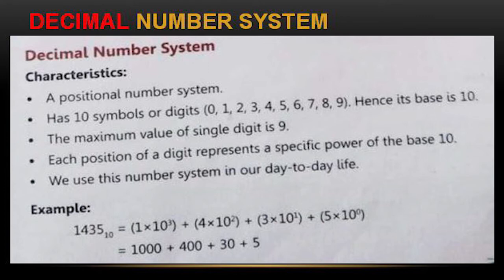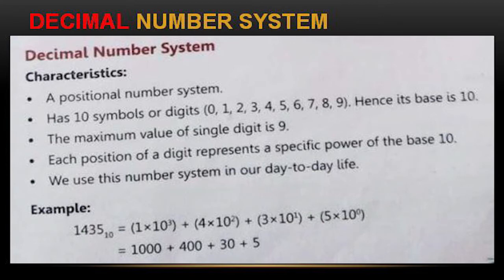Now the fourth one is 4 into 10 is equal to 40. So 40 to the power 2 times means 400, because 10 to the power 2 means 10 into 10, that is 100, so 100 into 4 is 400.